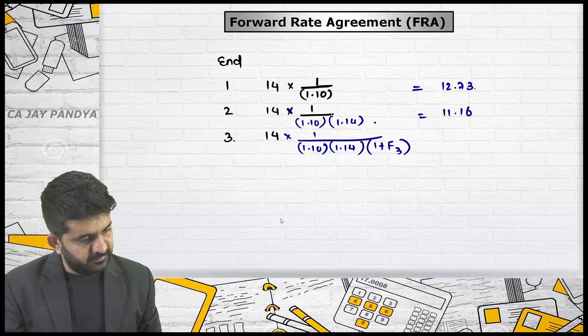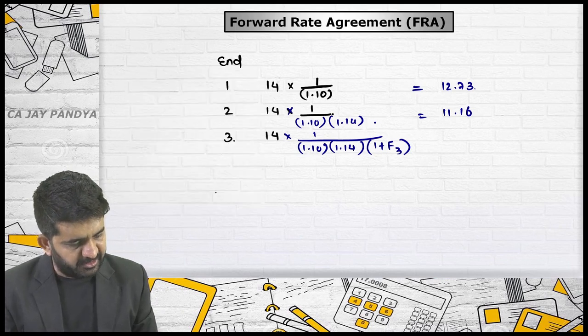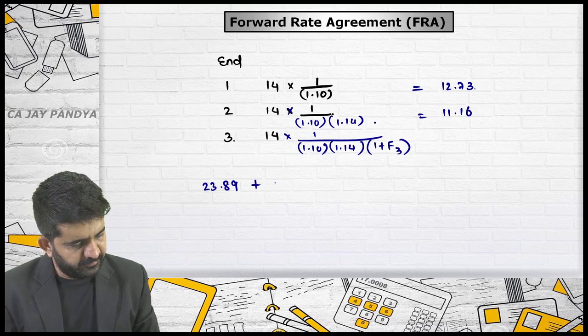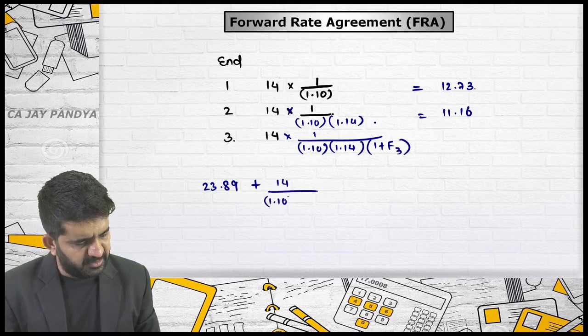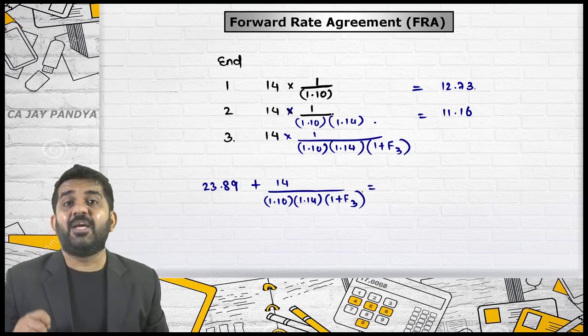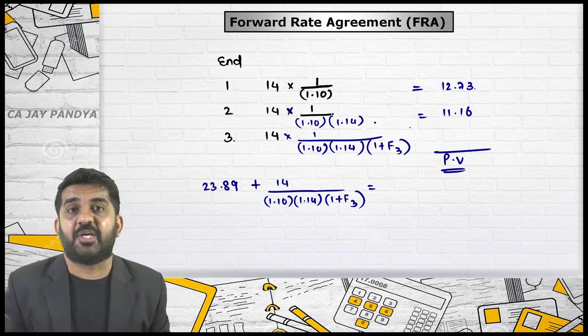The total is 12.73 plus 11.16 is 23.89, plus 14 divided by 1.10, 1.14, 1 plus forward of third year should be equal to, this is my present value of future cash flow.